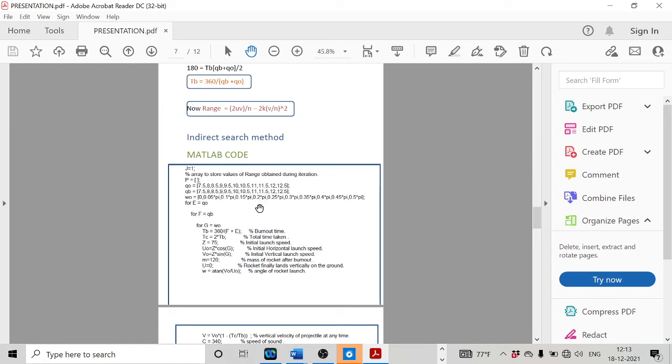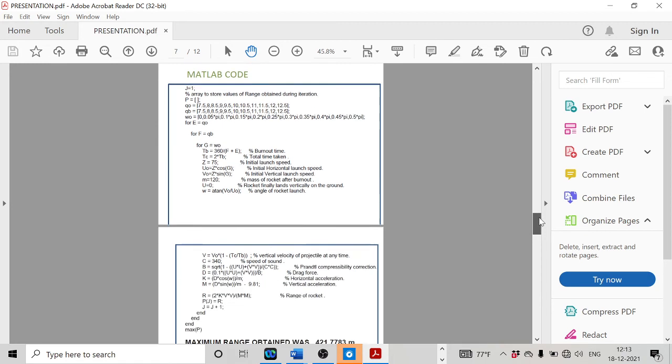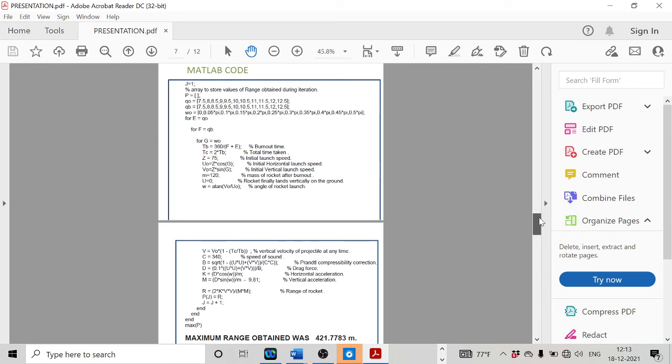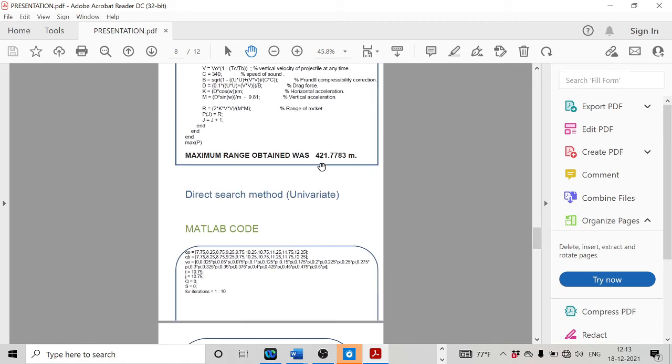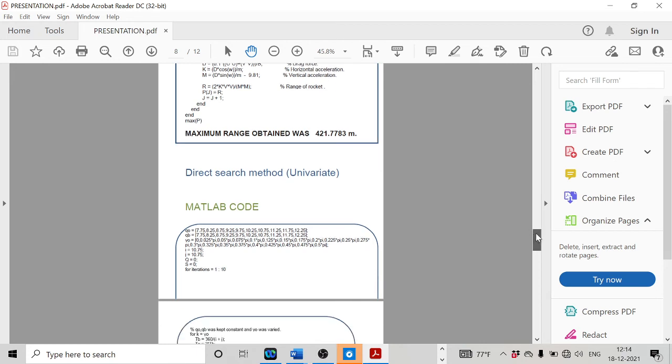By varying the step size, whatever value of range was obtained was noted in the form of an array, and proceeding in the same manner, the step size for the design variables was gradually reduced, and finally the maximum range obtained was 421.7783 meters. Similarly, the second method that was followed was the direct search method. In that, particularly, we used the univariate method. Similarly, a MATLAB code was written for that.